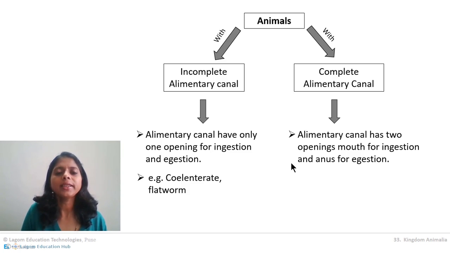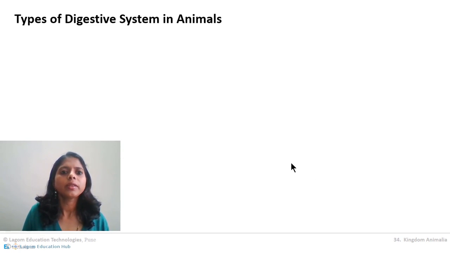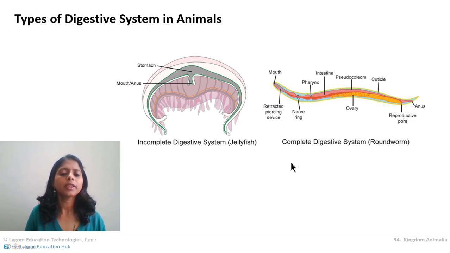On the other hand, there are animals with a complete alimentary canal, which have both a mouth as well as an anus. The mouth is for taking in food, that is ingestion of food, and the anus is for egestion of food. The examples are all advanced animals, and from roundworm onwards all animals have a complete alimentary canal. So see the picture of the animals with complete as well as incomplete alimentary canal.